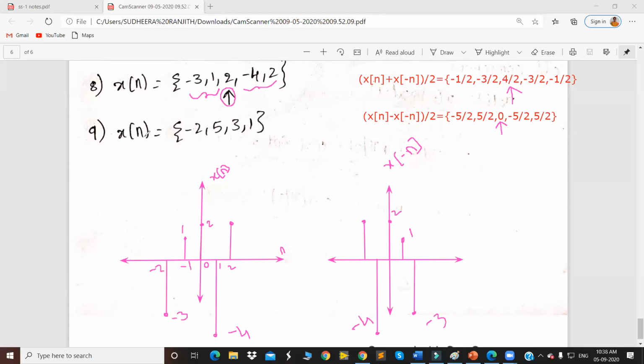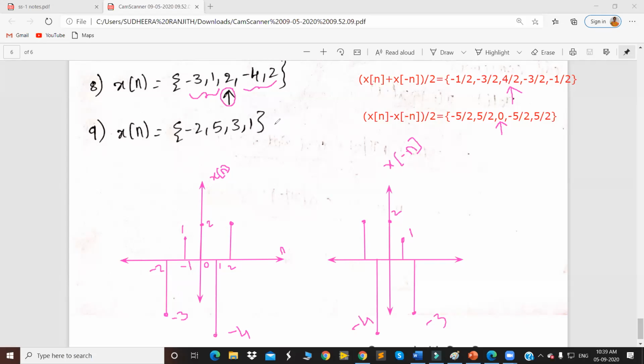And next we should find the even and odd components of this particular x of n, right? In the previous sum, we had an arrow, so we considered the arrow sample as the origin sample. But in the next case they didn't specify any arrow or any indication. Then which might be the origin sample here?